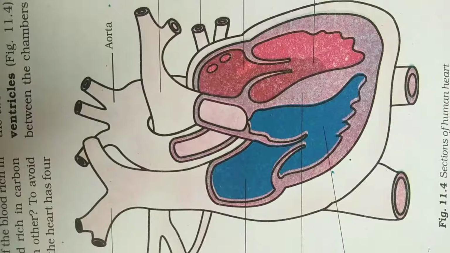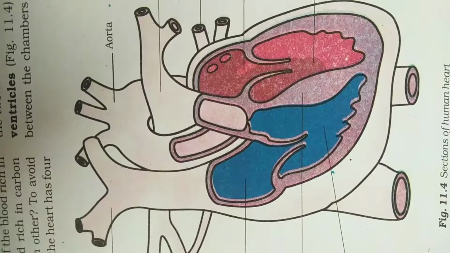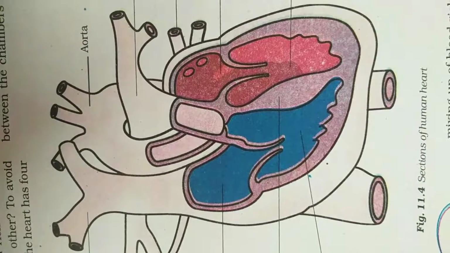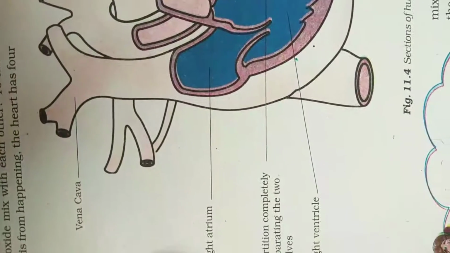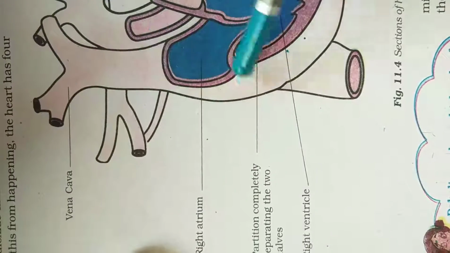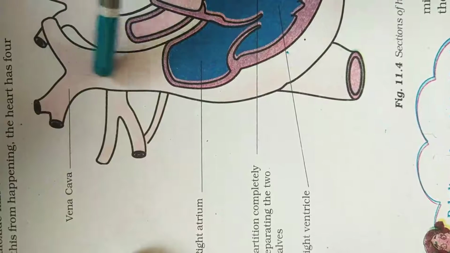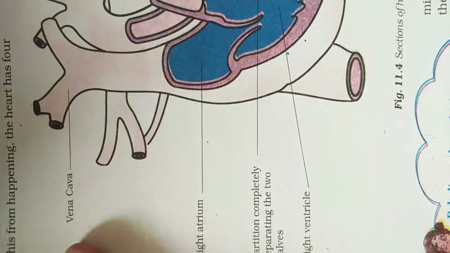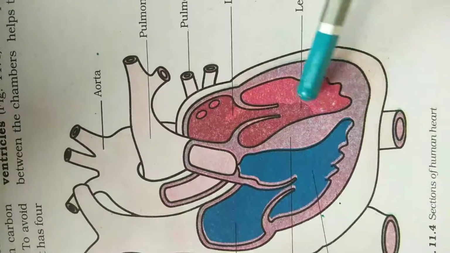And the flow starts from which side? We studied from which side? The flow starts from the right side of the heart. So the flow of blood starts from the right side of the heart, right atrium, right ventricle. The flow of blood, means the oxygen rich blood is taken from the right side, and then from the left side the carbon dioxide rich blood is given out of the heart to the lungs.